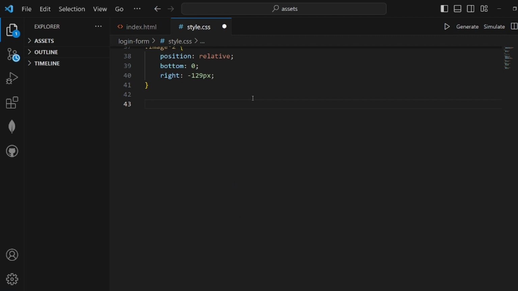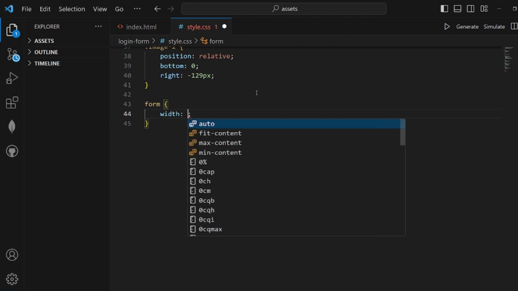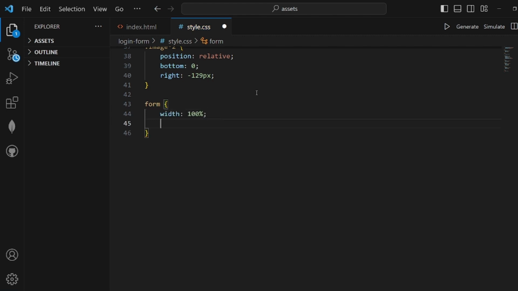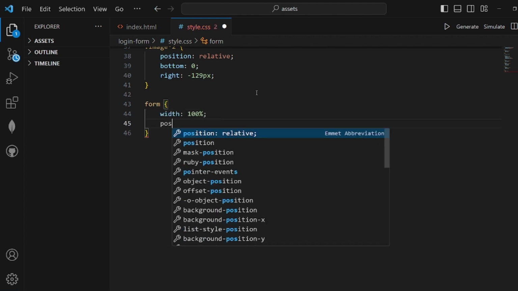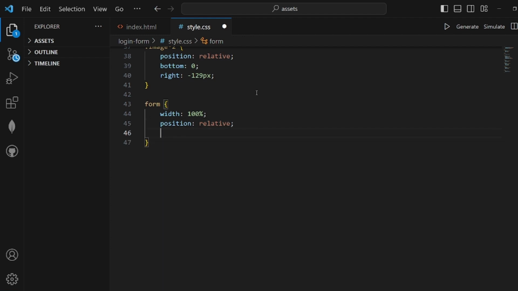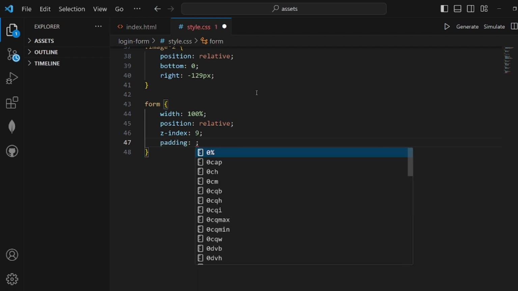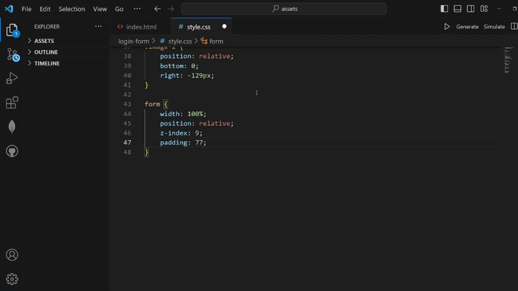For our form we have 100% width and position relative and z-index 9, padding maybe 77 pixels, 61, 66.